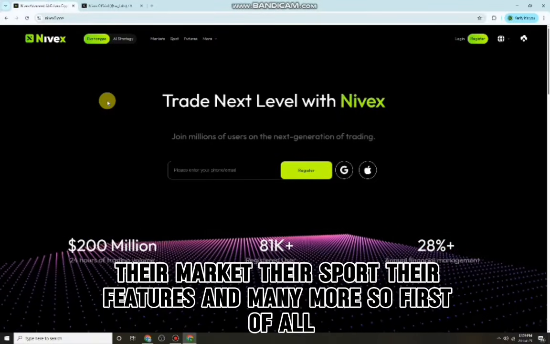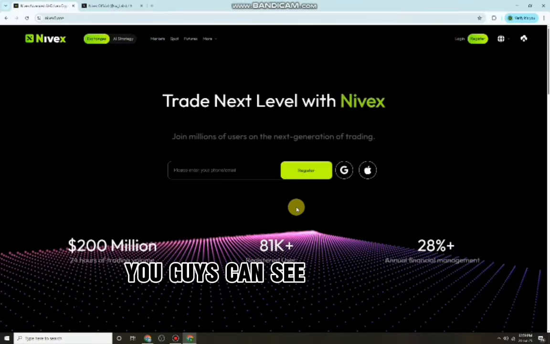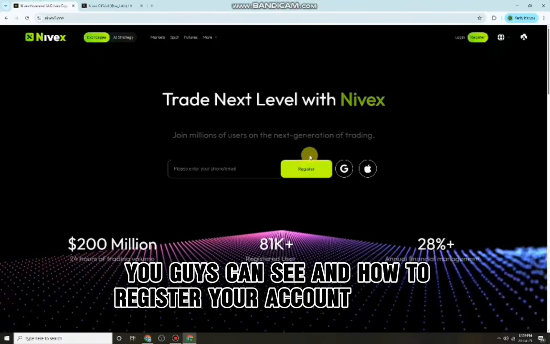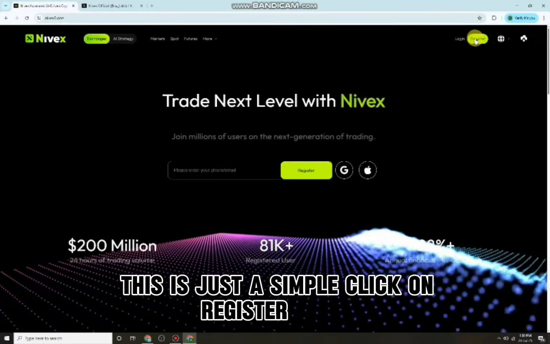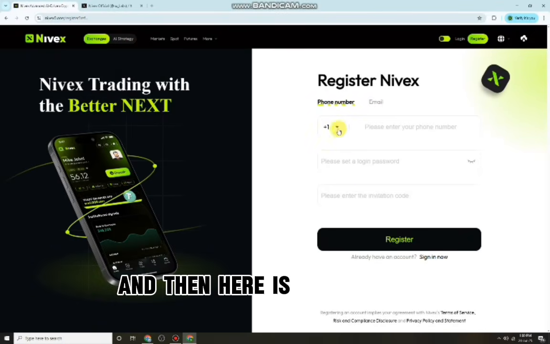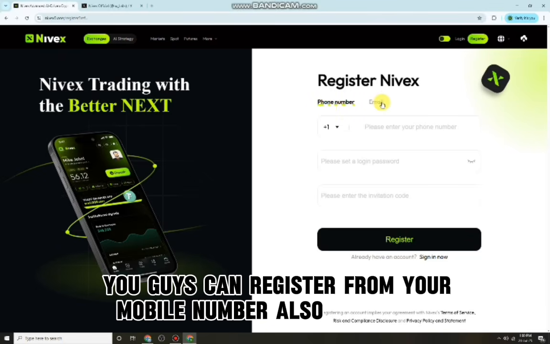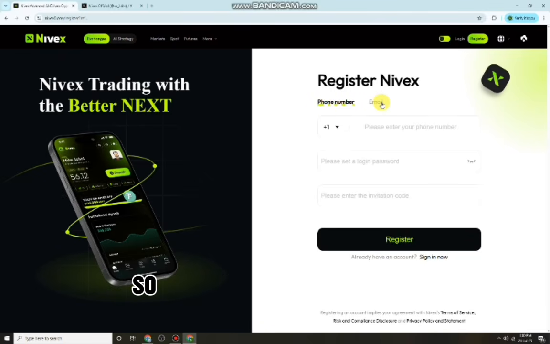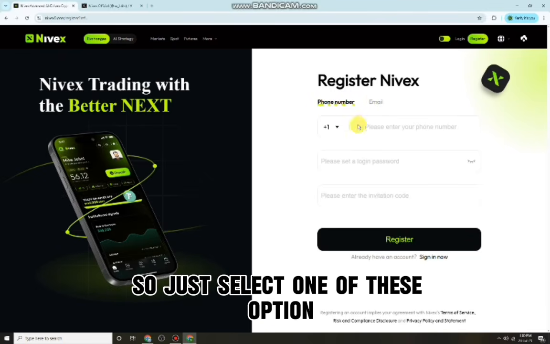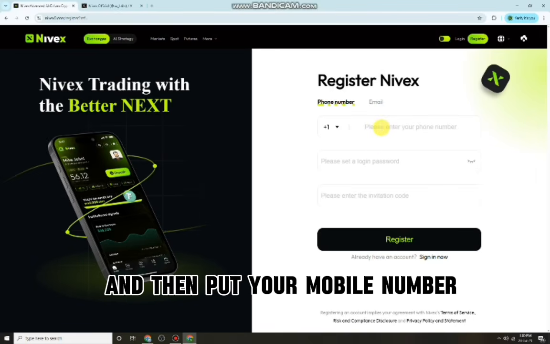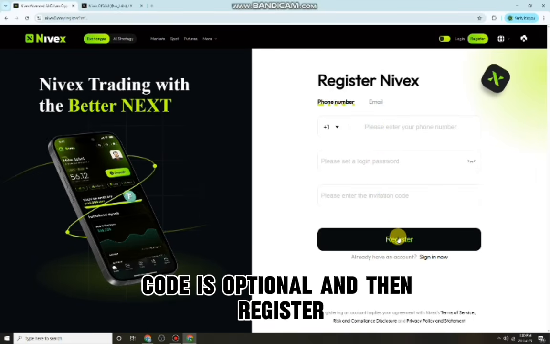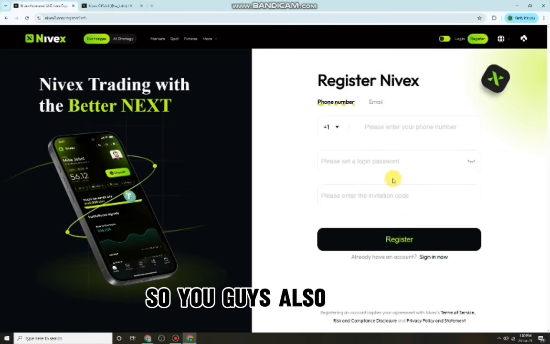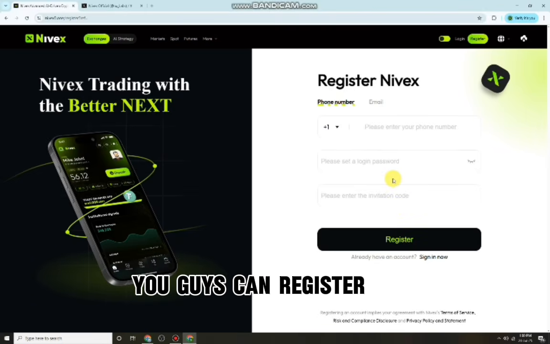First of all, you can see how to register your account. It's just a simple click on the register option, and then you can register with your mobile number or with email. Just select one of these options, put in your mobile number or email, and then put your password. The code is optional, and then register. You can register your account this way.